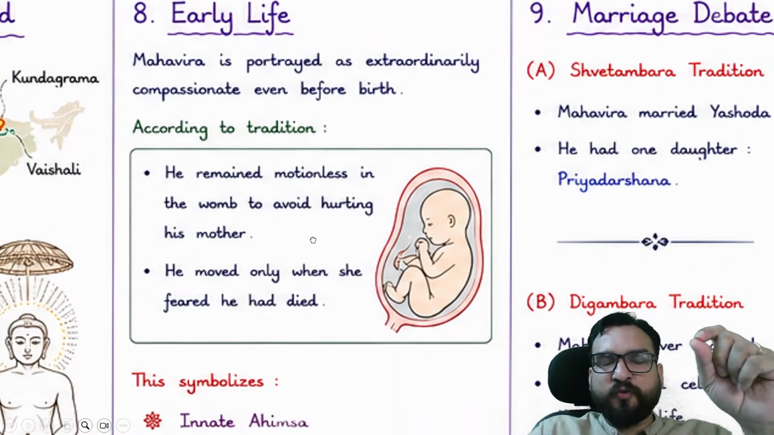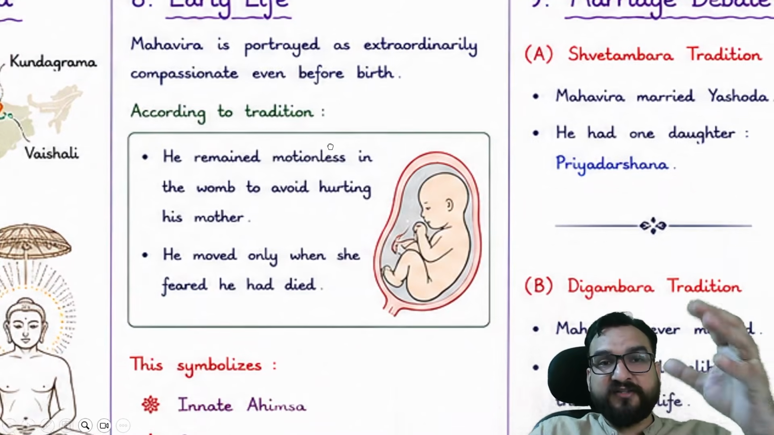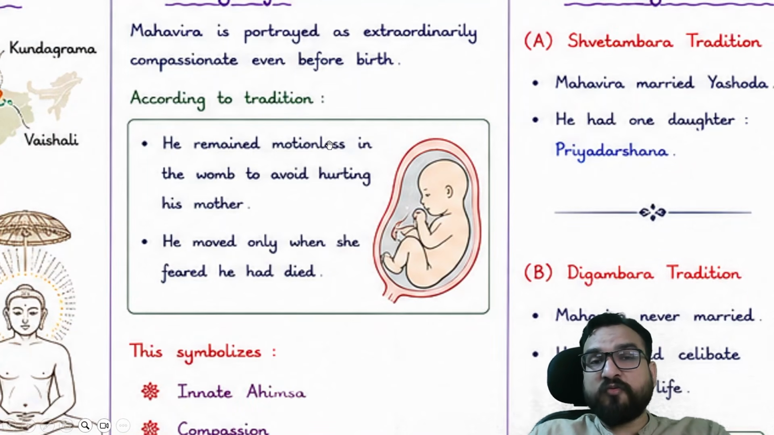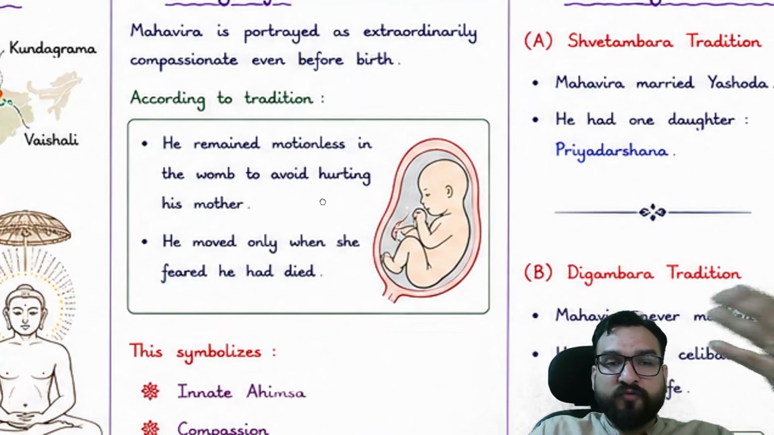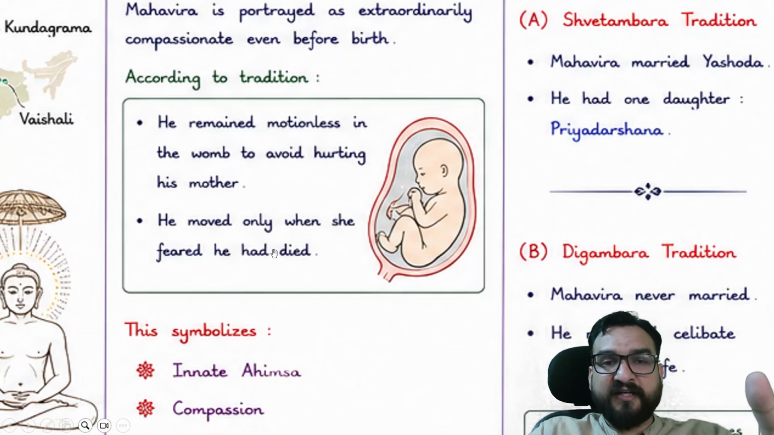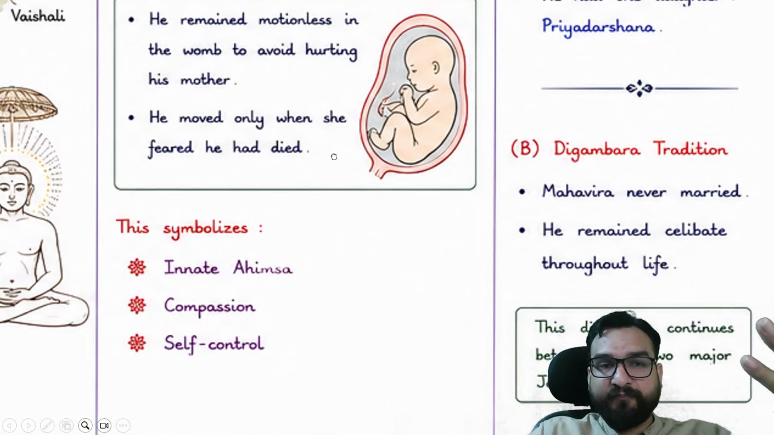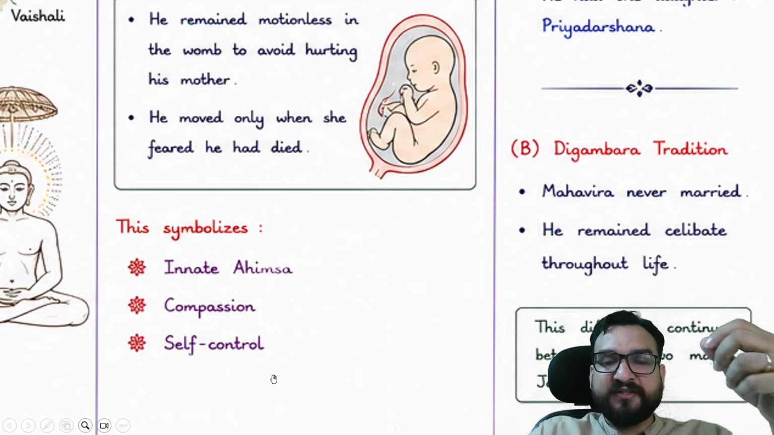Early life, Mahavir is portrayed as extraordinarily compassionate, and you will find that when he was in his mother's womb, he remained motionless to avoid hurting his mother. He moved only when she feared he had died. This symbolizes innate ahimsa, compassion, and self-control.